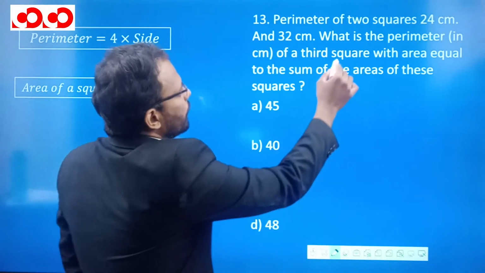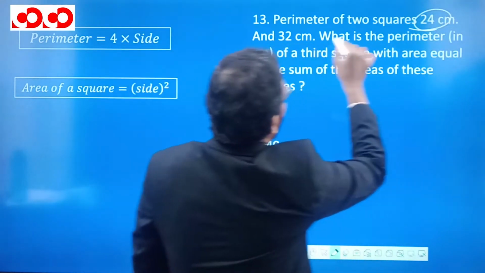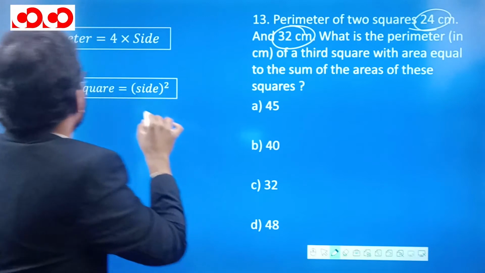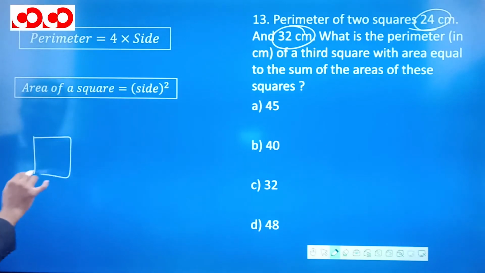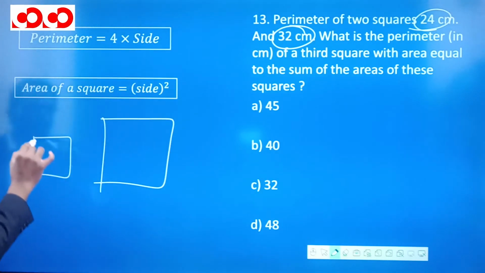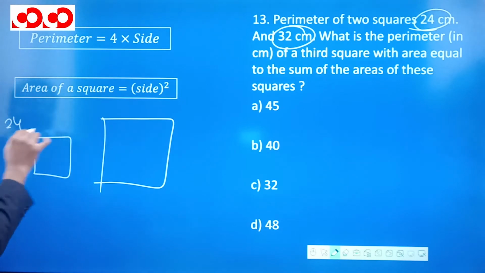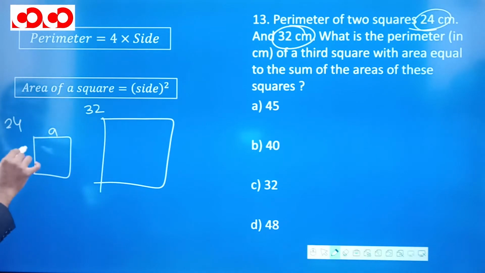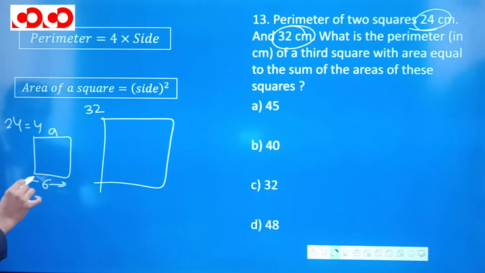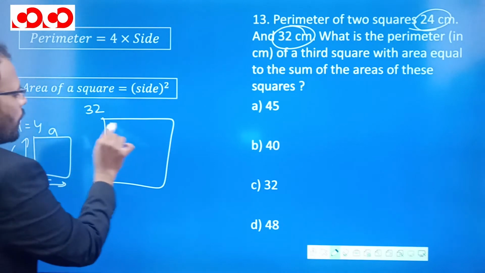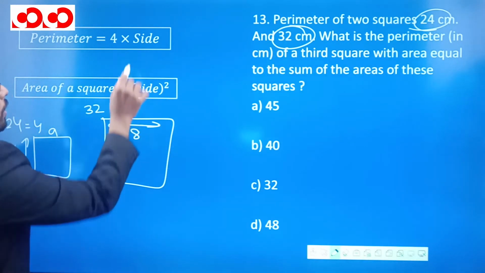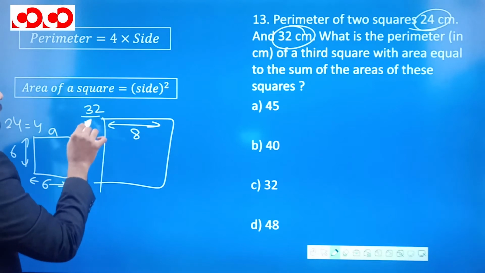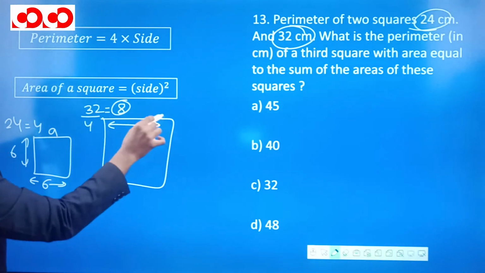So we have been given that the perimeters of two squares are 24 and 32. So if this is a square and this is another square, this perimeter is 24 and the perimeter for this square is 32. This means that the side of this square multiplied by 4 will be this. This means this side is 6, because 4 times 6 is 24. And for this square, the side will be 8, because 4 times side is perimeter. So 32 divided by 4 comes out to be 8, and the side is going to be 8.